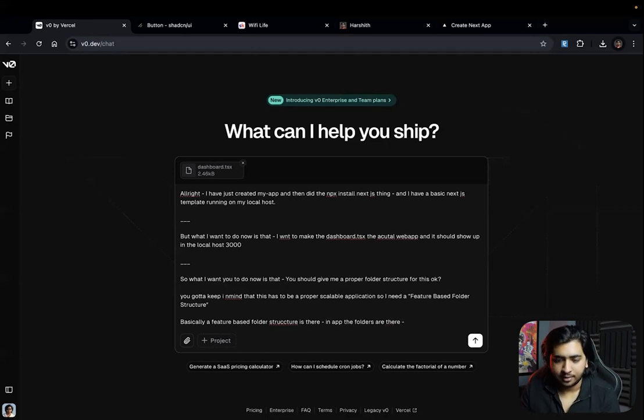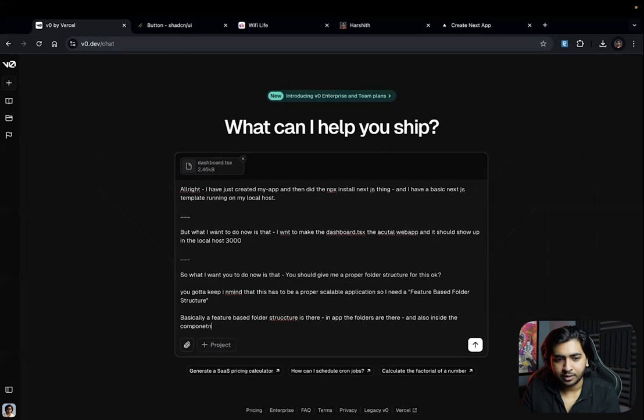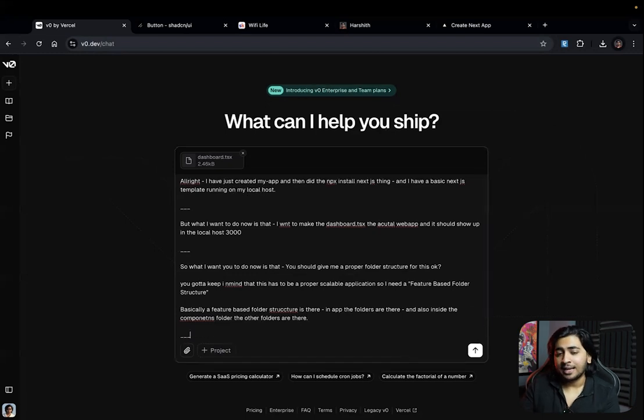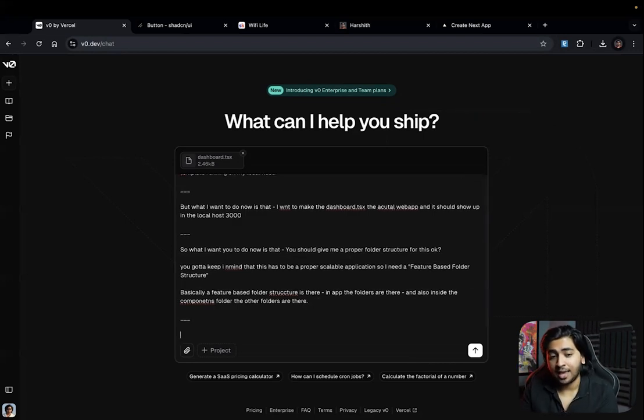And also, inside the components folder, the other folders are there. It just sounds funny, but it's better to prompt as basic as possible. I hope you understand what I'm talking about.